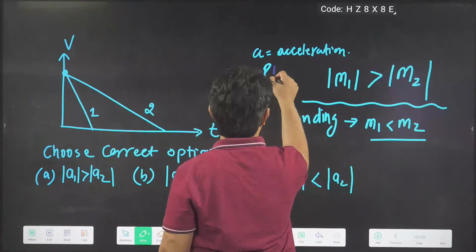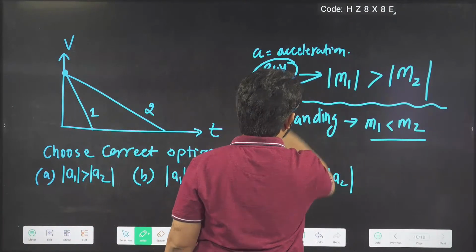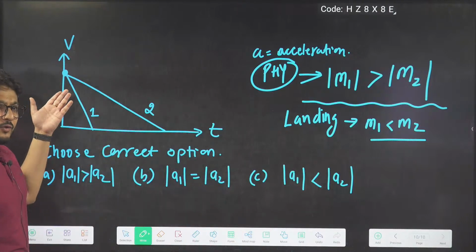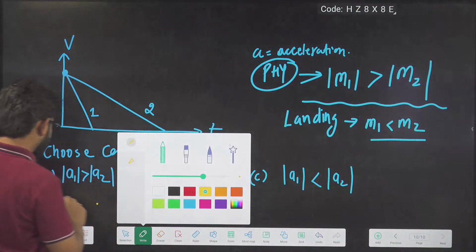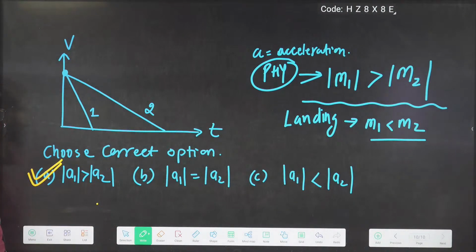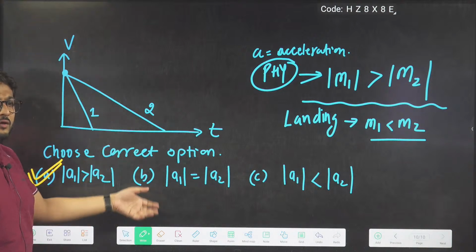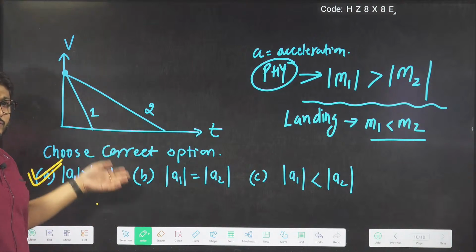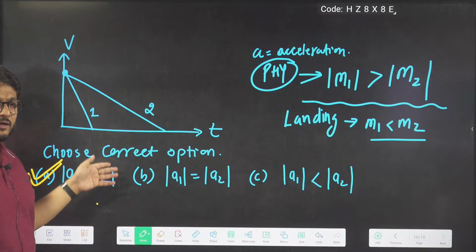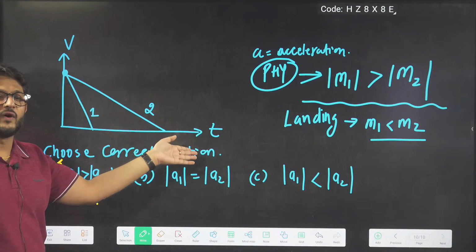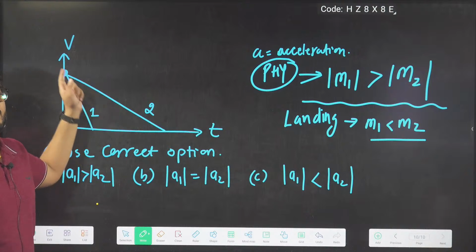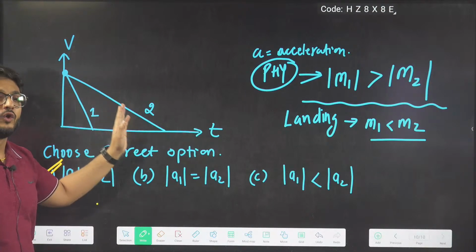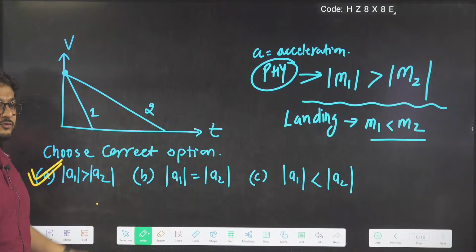So from the physics point of view we have to compare magnitude. The magnitude of 1 is more than 2, so automatically acceleration of 1 is more than 2. So here the particle will quickly fall. Here acceleration will be more, and velocity will be increasing at a higher rate. Here velocity will be increasing but at a lower rate. So A1 more than A2.